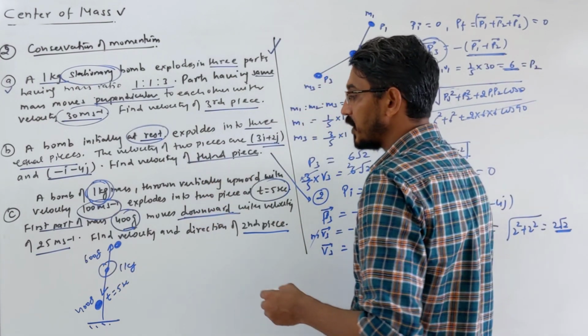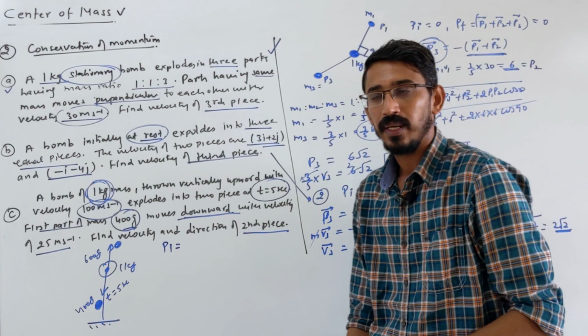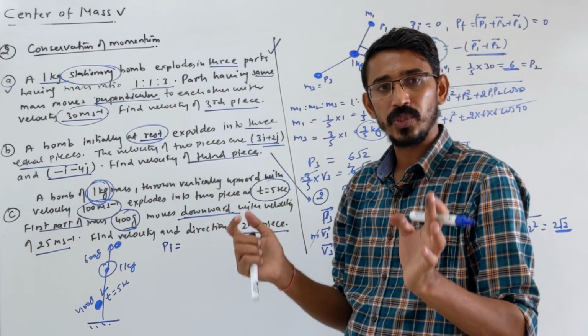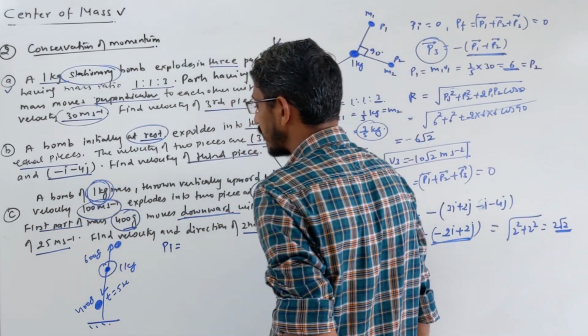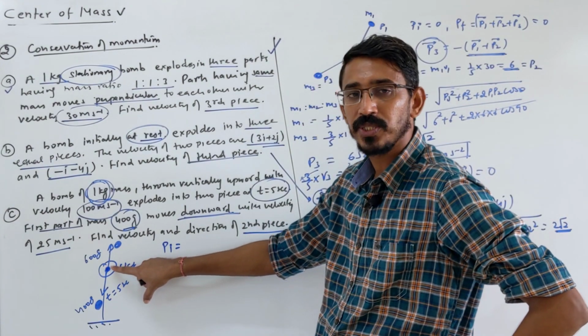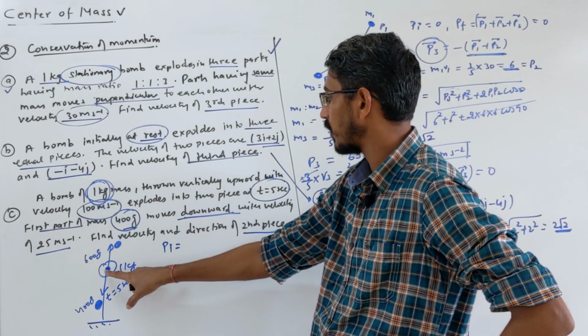Let's calculate the initial momentum. This is important. The initial momentum is not 0. In the earlier problems the bombs were at rest, so the initial momentum was 0 and the final was also 0. But here the initial momentum is there because the bomb is moving. So we need to calculate, when it is about to explode at this point, what is the velocity of this bomb. The initial velocity is given as 100.